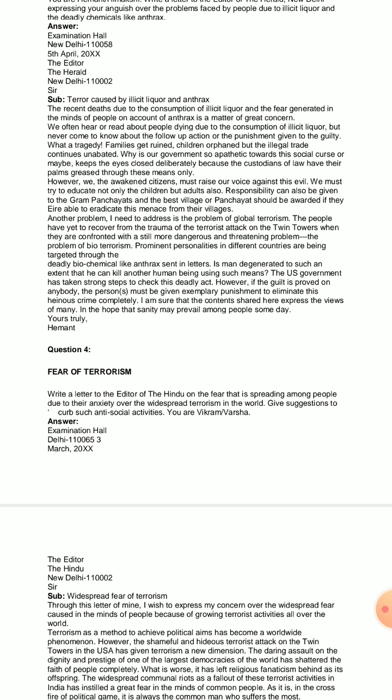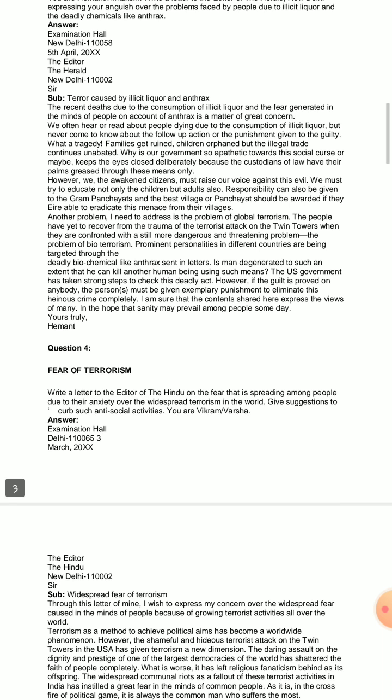Responsibility can also be given to the gram panchayats, and awards must be given to the best village or panchayat if they are able to eradicate the menace from their villages, that is, eradicate the consumption of liquor from their village. So education is a must. If that is provided, then ultimately it will definitely yield some beneficial results.